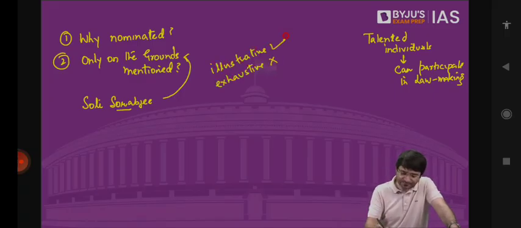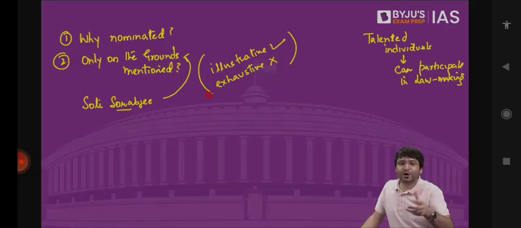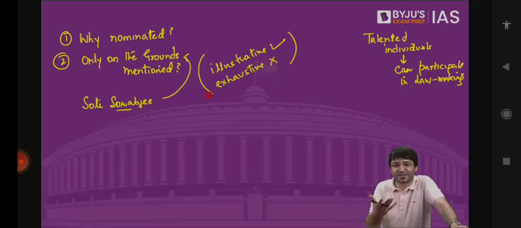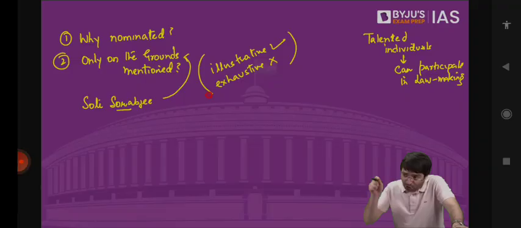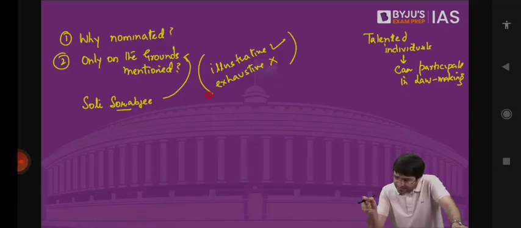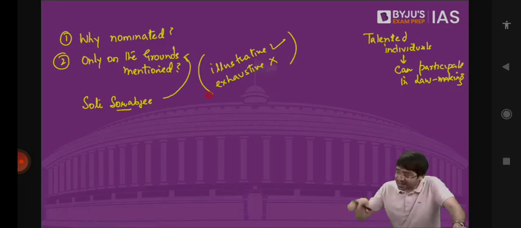What is the difference? When the Constitution says that 12 MPs to Rajya Sabha can be nominated by the president, the Constitution also provides an illustration, also gives an example, that these 12 nominated members can be from fields such as art, literature, science, social service. So only an example is given, an illustration is given, that from such fields 12 MPs can be nominated. But that doesn't mean it's an exhaustive list. That doesn't mean only from these areas the president can nominate 12 MPs. The president can nominate from other segments as well, from other areas as well, such as sports, such as any other criteria. That is how Sachin Tendulkar came to be nominated.